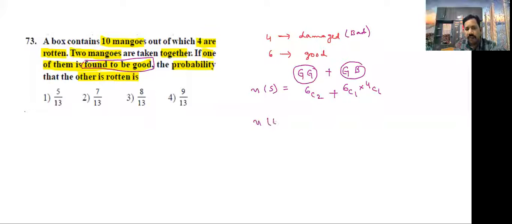But what is the favorable case? The probability that the other is rotten: one is good, another one is bad, that means 6C1 into 4C1.